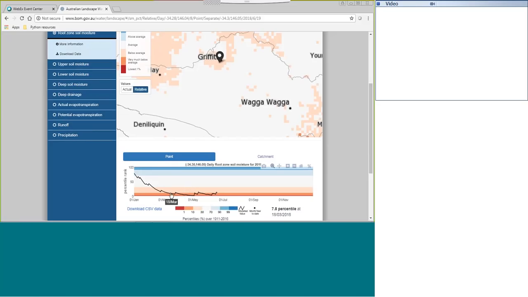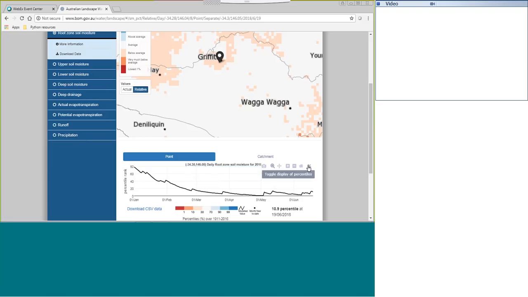You can see we can hover over this time series and go over days. In the bottom right of my screen there, it's changing over the percentiles here, so you can see how by day the percentiles change. Over here as well, we've got a lot of options. We can zoom in, zoom out. We can zoom in and then reset our axes. We can take off the percentiles or put them back on again, and there's a variety of options there.